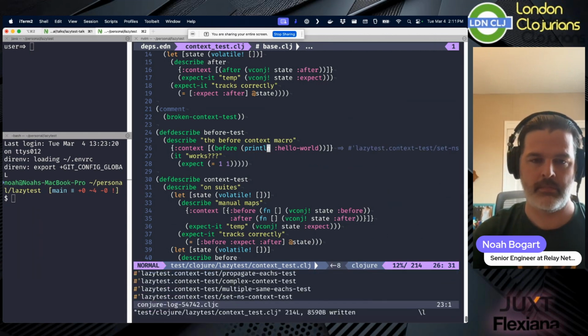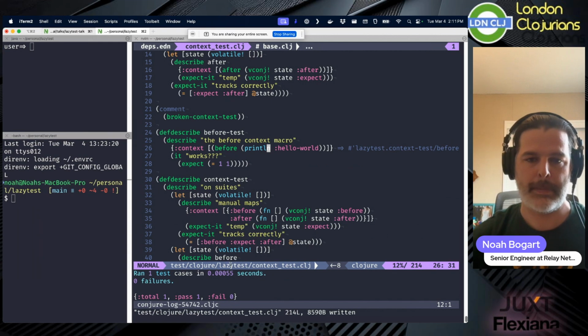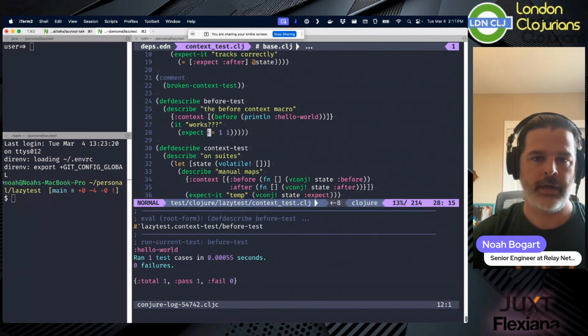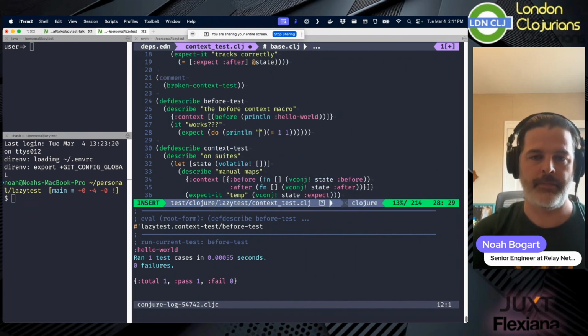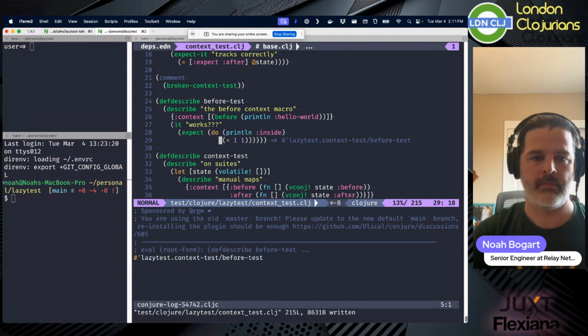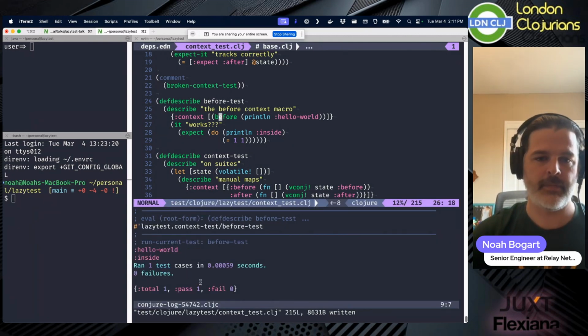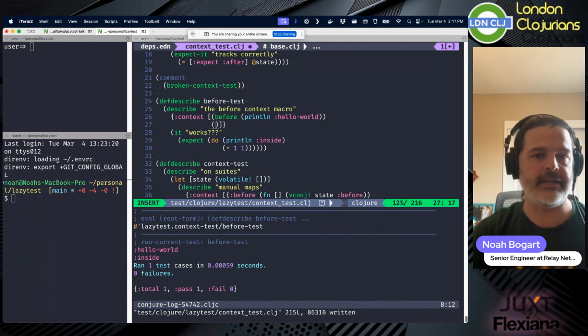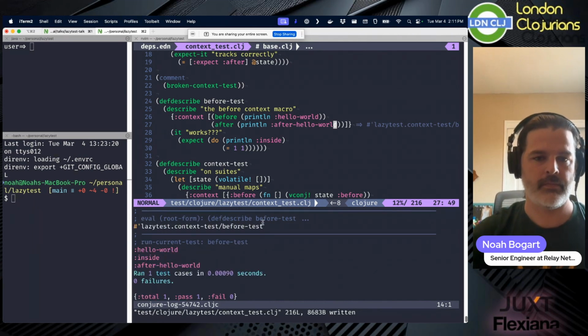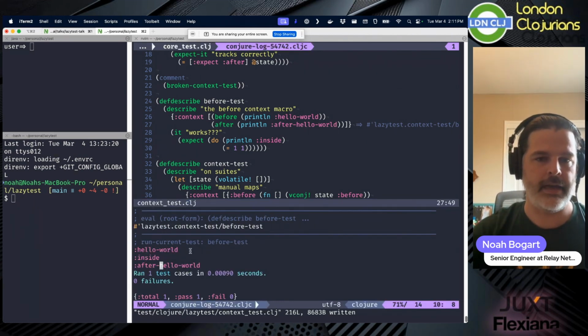So here, or if we say print line inside, you see that it prints beforehand. I can do something arbitrary inside of this context, or I could even say after, print line after hello world, inside, after hello world.